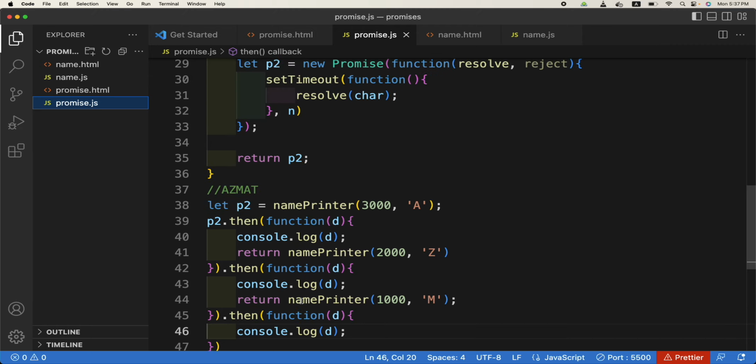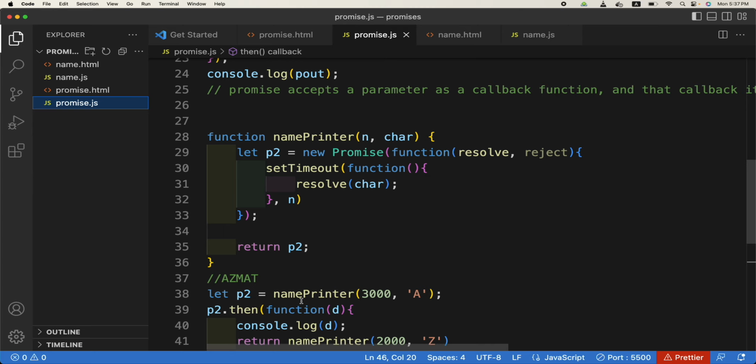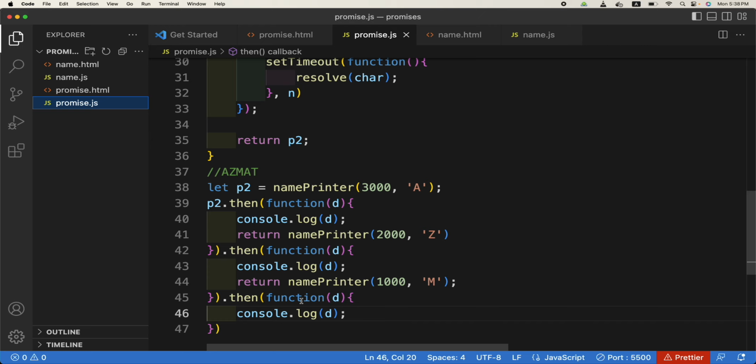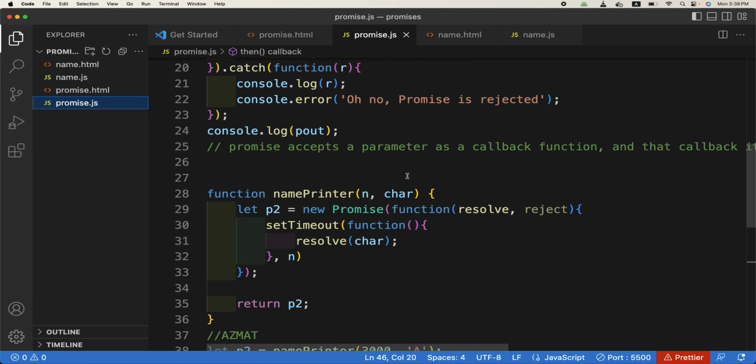Okay, for example, we want some logic that if any of the characters is inside an array, it will not print that, and it will reject the promise. So for example, let us pass one more character here. It is AR. It is an array which we want to pass as a parameter to this function.